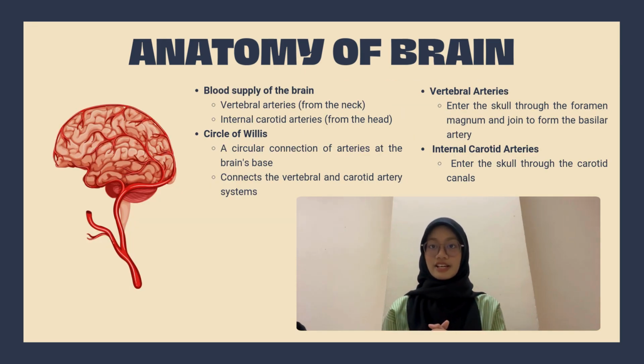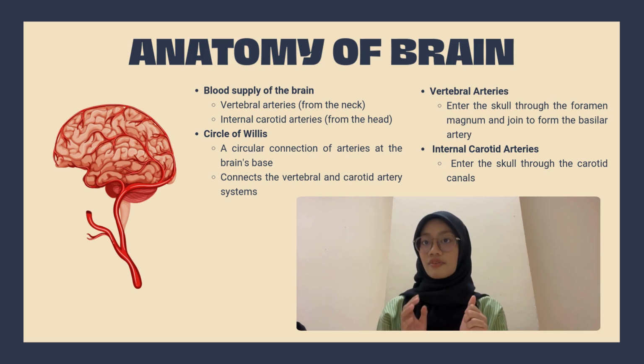So now I am going to talk about the blood supply of the brain. The brain receives its arterial supply from 2 pairs of vessels, the vertebral and internal carotid arteries, which are interconnected in the cranial cavity to produce a cerebral arterial circle of Willis.